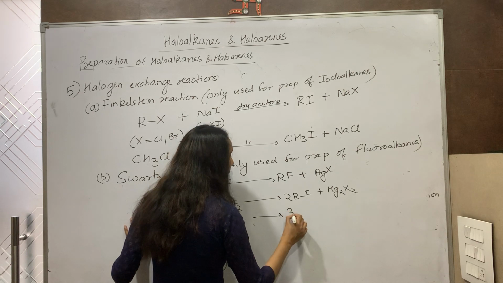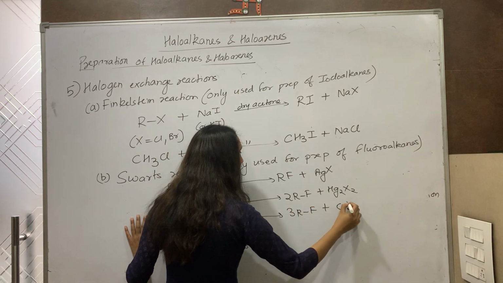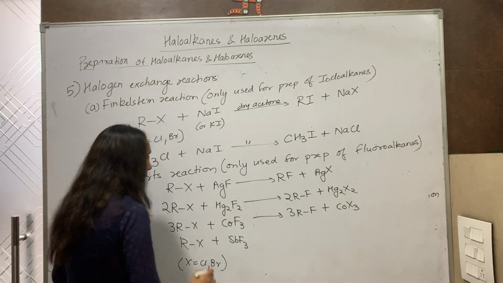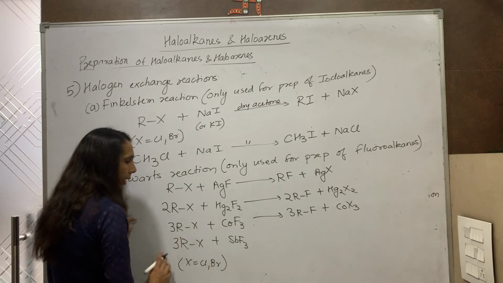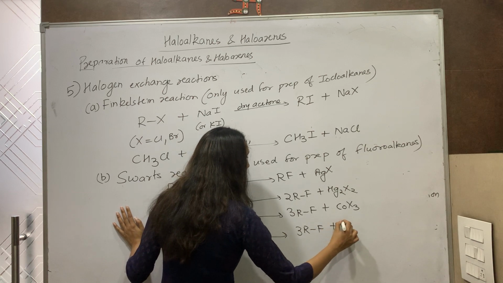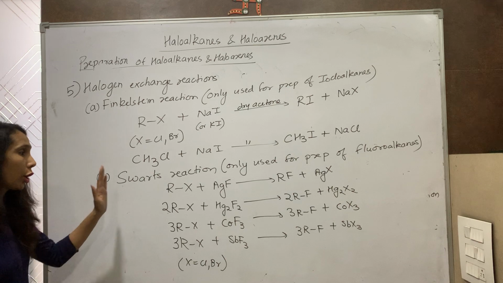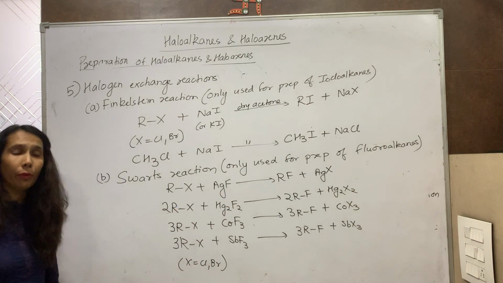So it will be 3RF plus CoX3. RX plus SbF3, I take 3RX. So it will be 3RF plus SbX3. So this is how I can convert chloro or bromoalkanes into fluorides.